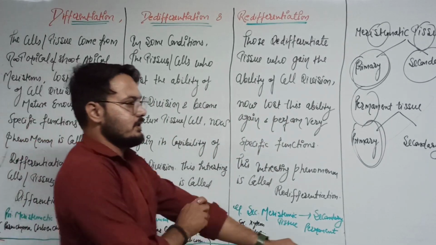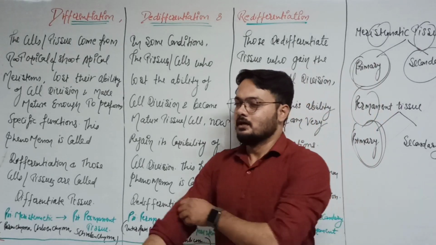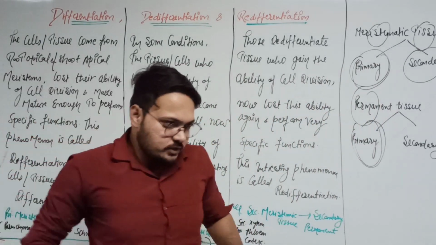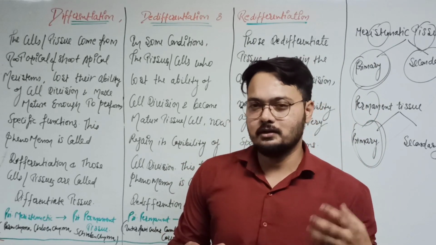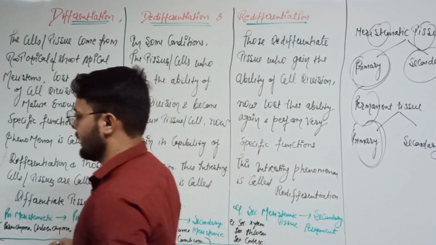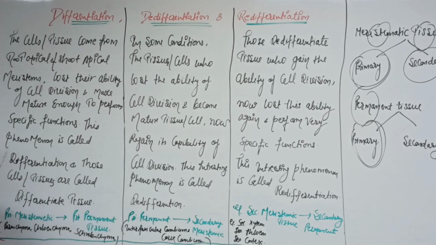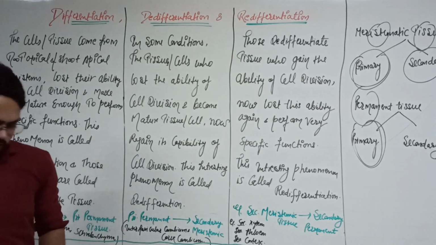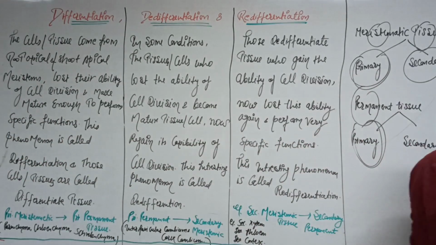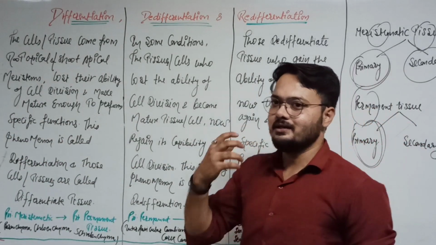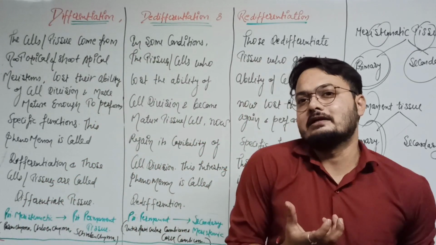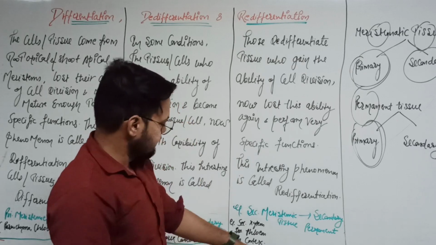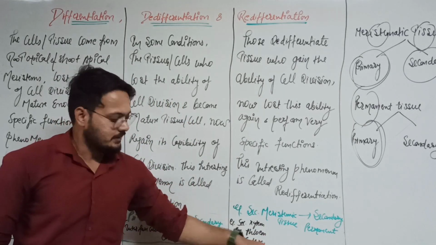And our NCERT asked some questions to us. First question is to list some dicot woody tissues that are redifferentiated, or examples of redifferentiation. So the example is very simple: secondary xylem, secondary phloem, and the secondary cortex.